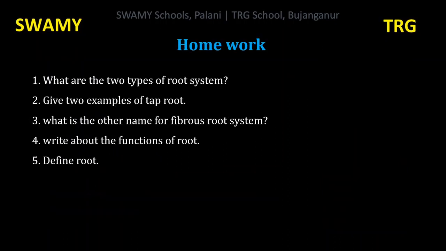Okay children, this is the time for evaluation. What we have seen so far: parts of a plant, root system. There are two types of root system: taproot system and fibrous root system. Then functions of the root. What is dicotyledonous plants? What is monocotyledonous plants? Then activity about water absorption by roots.